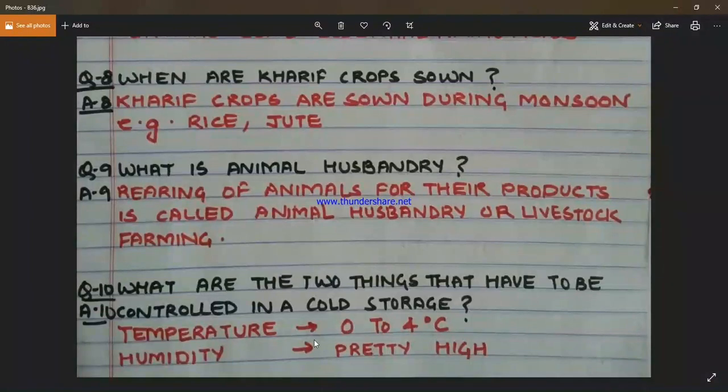Okay, so two important factors to be controlled in a cold storage are temperature within a range of 0 to 4 degrees Celsius and humidity which is pretty high.